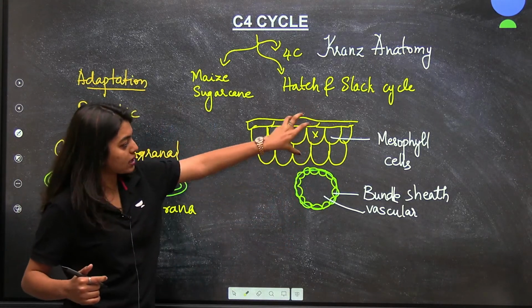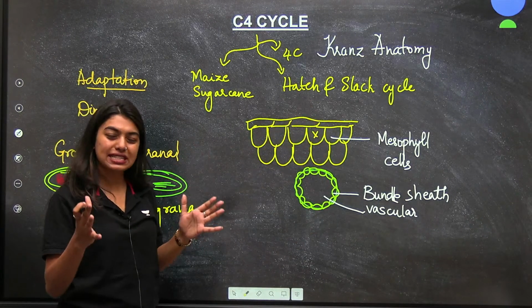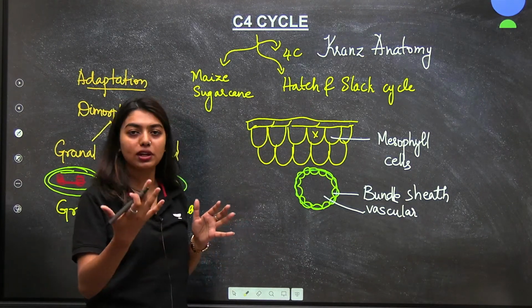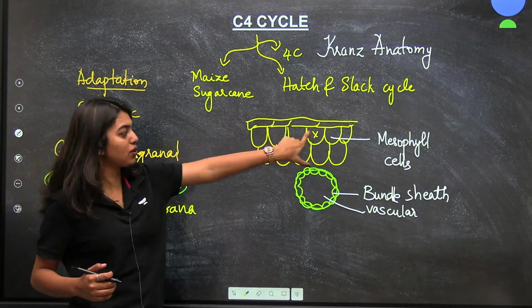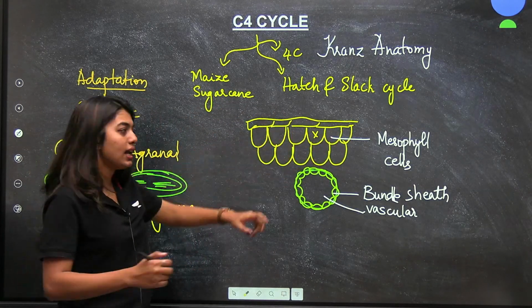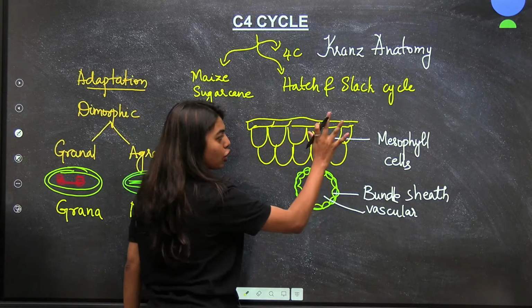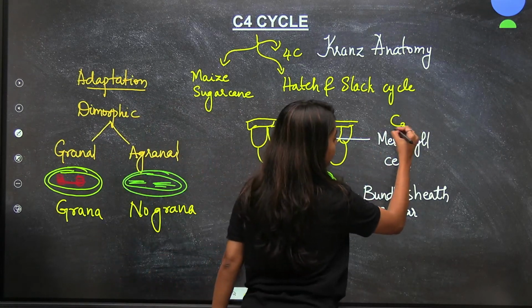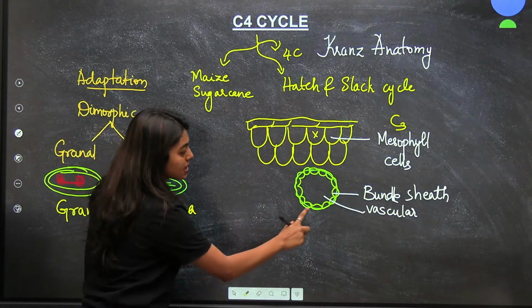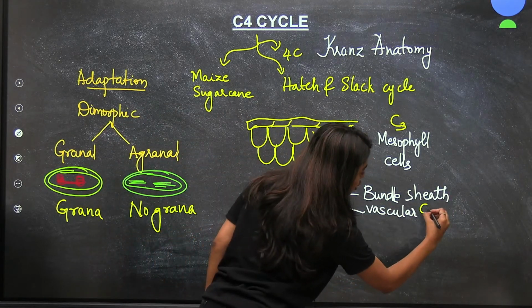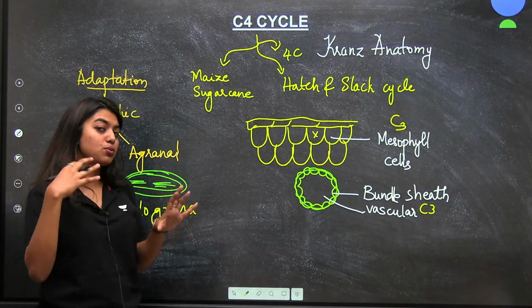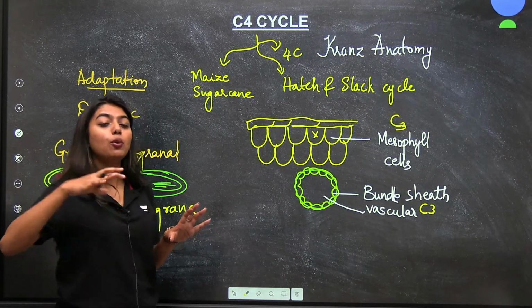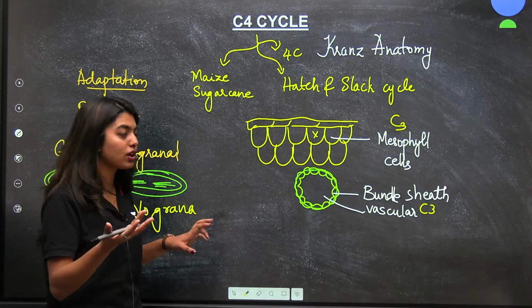Now this whole thing is actually facilitating avoiding photorespiration. I'll tell you why. See, if the temperature is high, because the mesophyll cells will be exposed, right? Now in normal plants, here is where the C3 cycle will happen. But in your C4 plants, the C3 cycle will happen in the bundle sheath. Because of this, what is going to happen? Your rubisco will not get affected. How will rubisco not get affected?